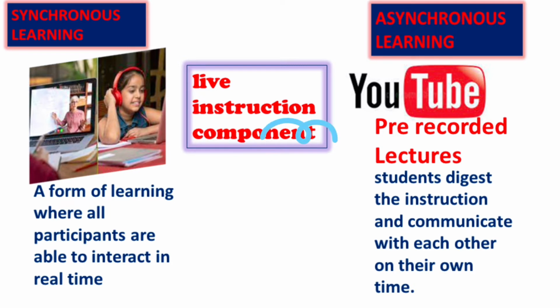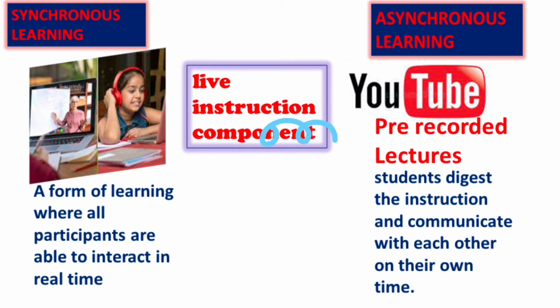Asynchronous classrooms look a little different. In this type of e-learning, the learner and teacher cannot be online at the same time. Students digest the instruction and communicate with each other at their own time. In synchronous e-learning, students are required to log in and participate in class at a specific time.